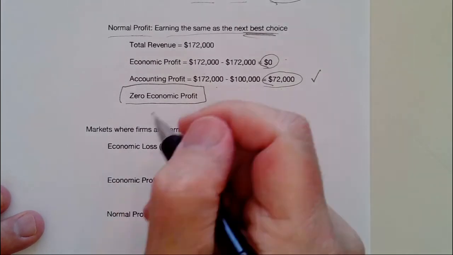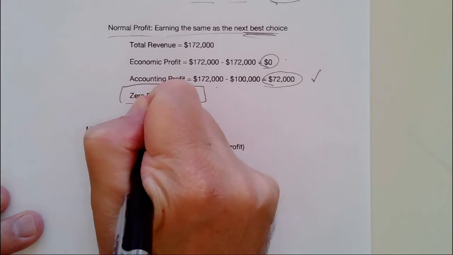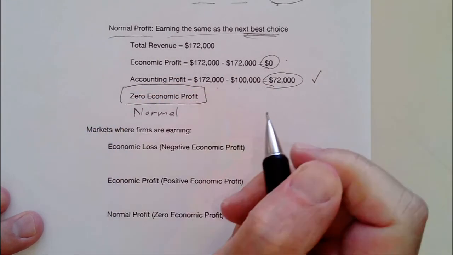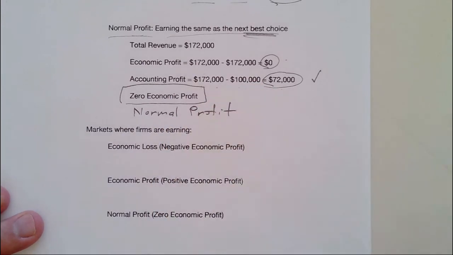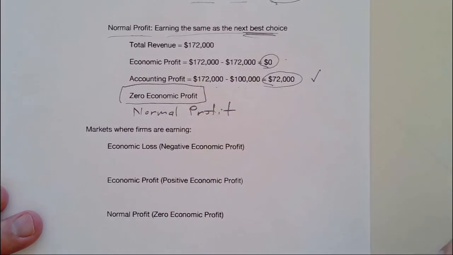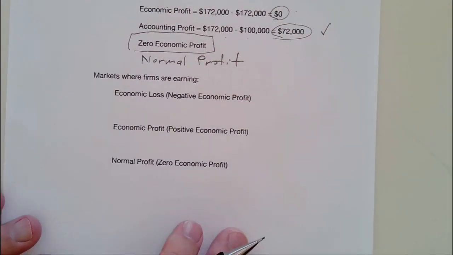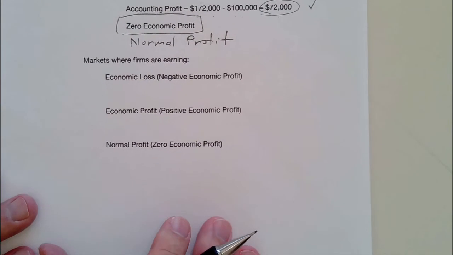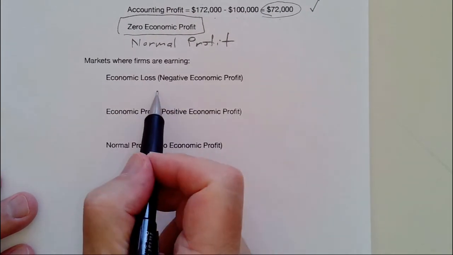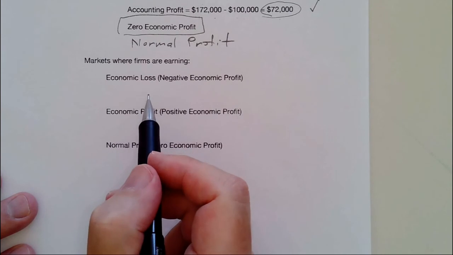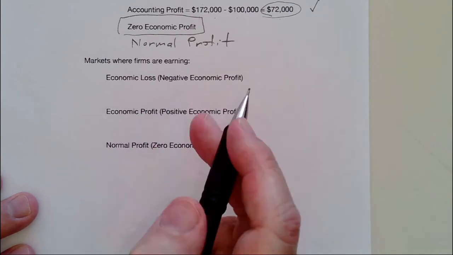So you are earning normal profit. If we say you have zero economic profit, it means you're earning normal profit. You're getting the norm. You're getting what you can make somewhere else. So what these profit numbers tell us as economists is where resources are going to be flowing. So if you have an economic loss, that means that you have a better choice somewhere else. Resources will leave.